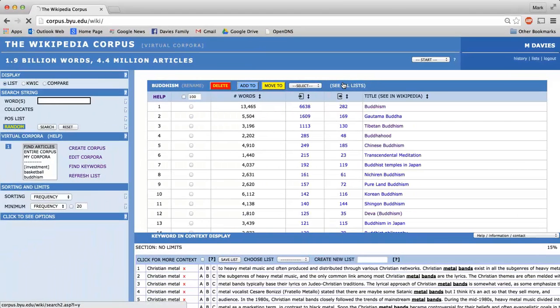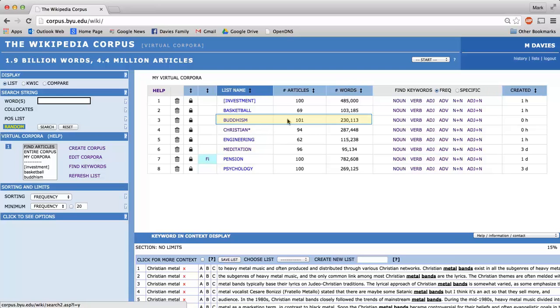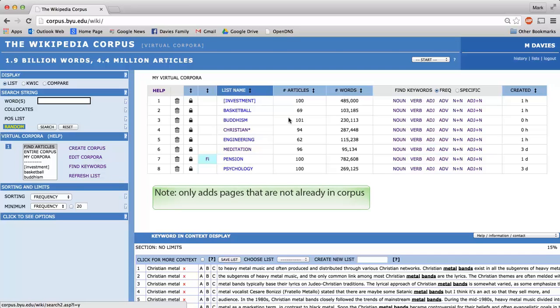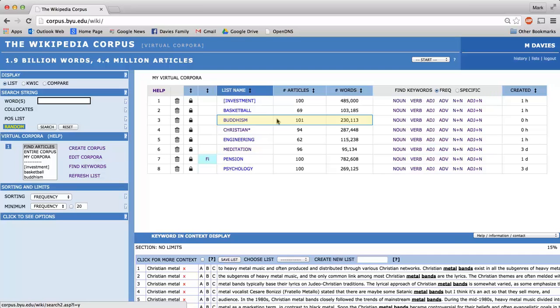So now when we do that and we click See All Lists, instead of 100 pages that we had in Buddhism, now we have 101. Why don't we have 102? Because we just added 2 pages, or so we thought. Well, it turns out that Buddhist meditation was already in our corpus because we looked for Buddhism, and so on when we created the corpus. But transcendental meditation was not in our Buddhism corpus, so that one did get added. So we have 100 plus 1. We now have 101 pages in our corpus.